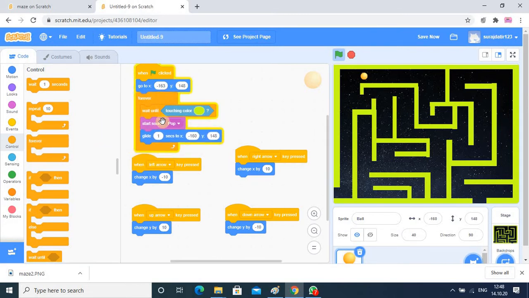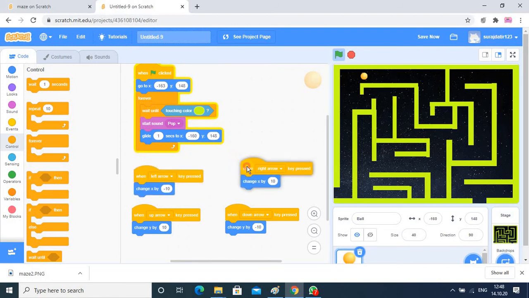Now our code is completed. I just move this block downside to avoid confusion. So this is our code. When the flag is clicked, it will start from this position, and this code will be repeated again and again, because whenever it touches that color, it will create the sound. You can add your own sound also, and through gliding it will go slowly there. Now we will check the output.